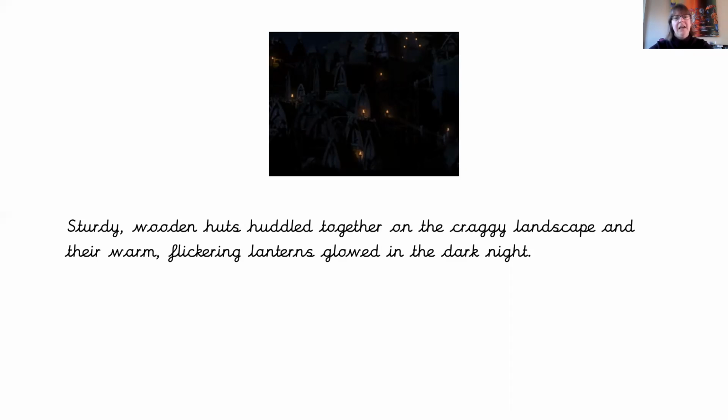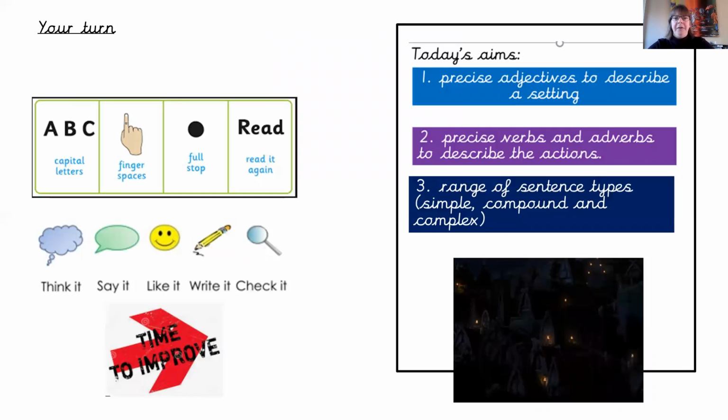Then there's our BOA word, and our second main phrase, their warm flickering lanterns glowed in the dark night. Glowed is our second verb, isn't it? So each one of those main phrases has a verb in it. Each one can stand on its own, but to make it flow better, we've turned it into a compound sentence by putting and in the middle and joining the 2 together. Okay, your turn. Off you go.